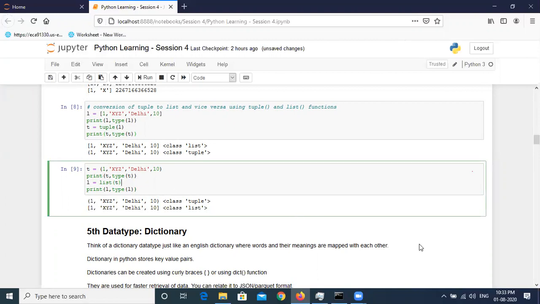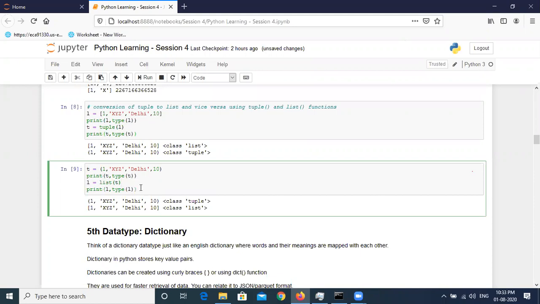Sorry, Kashish, after conversion will the list still exist after converting it to a tuple? Yes, it is still there, because as you can see, the variable names are different. For the tuple we define t, and for the list we define L. So definitely both of these are different. Now you can check the memory allocation; those will be different.